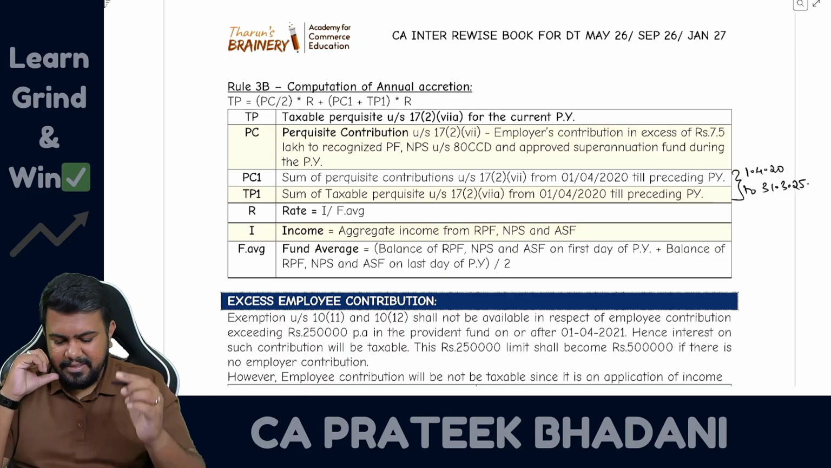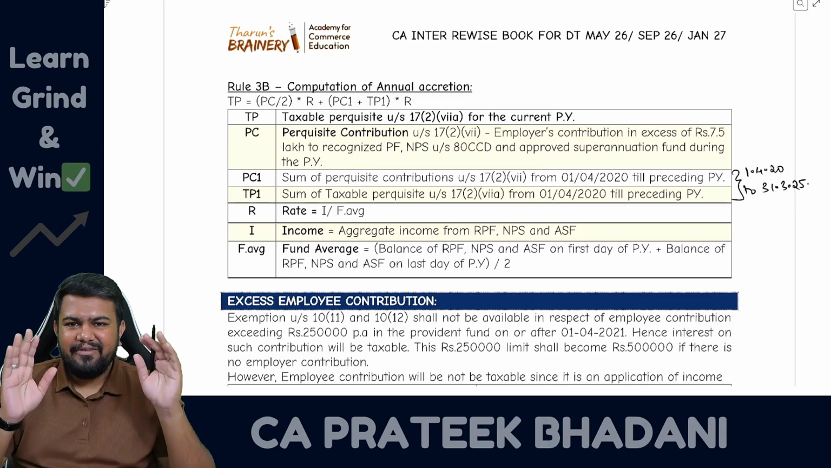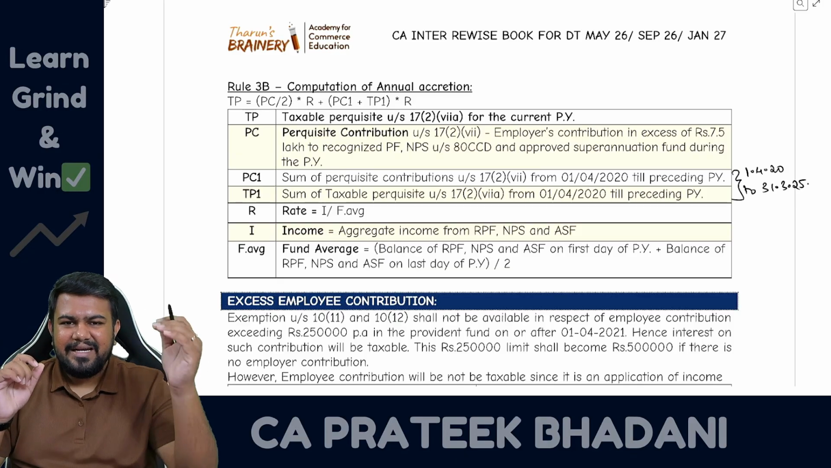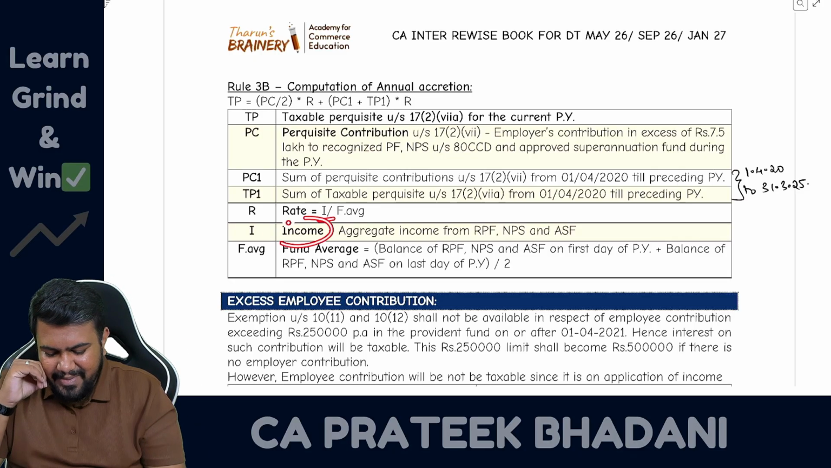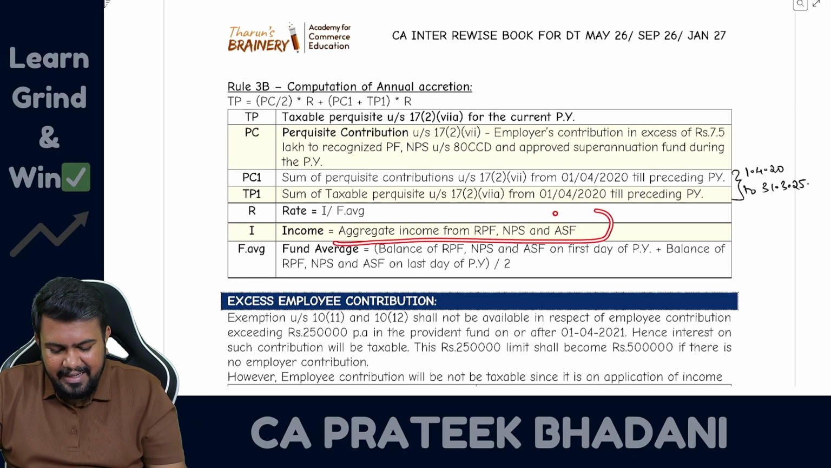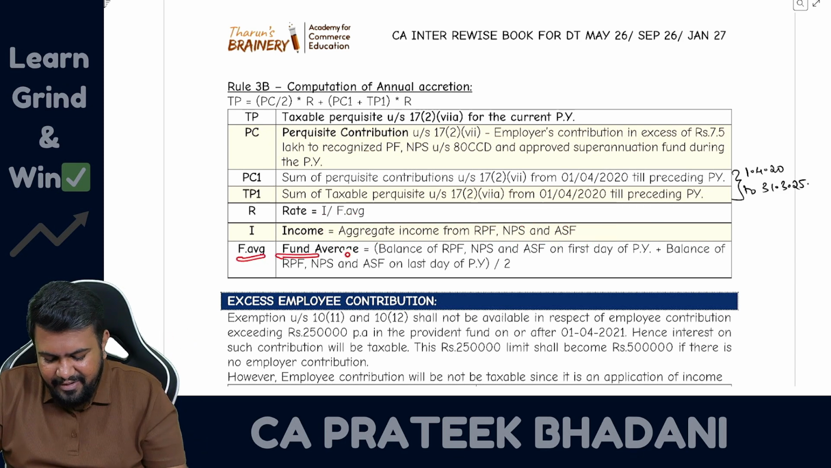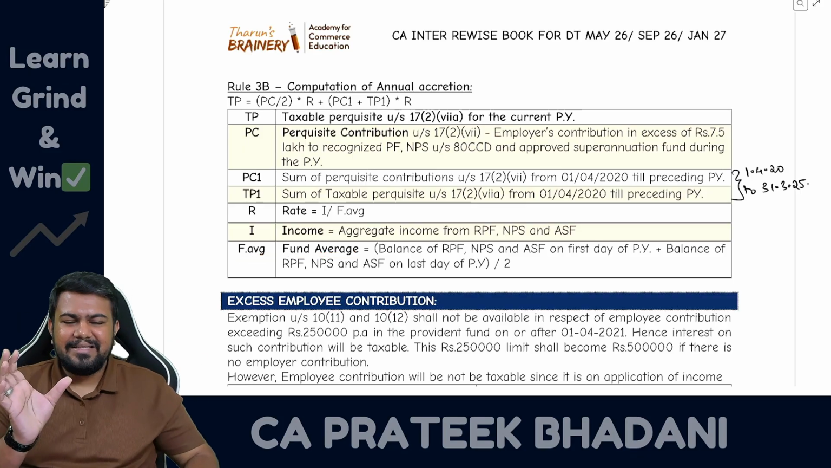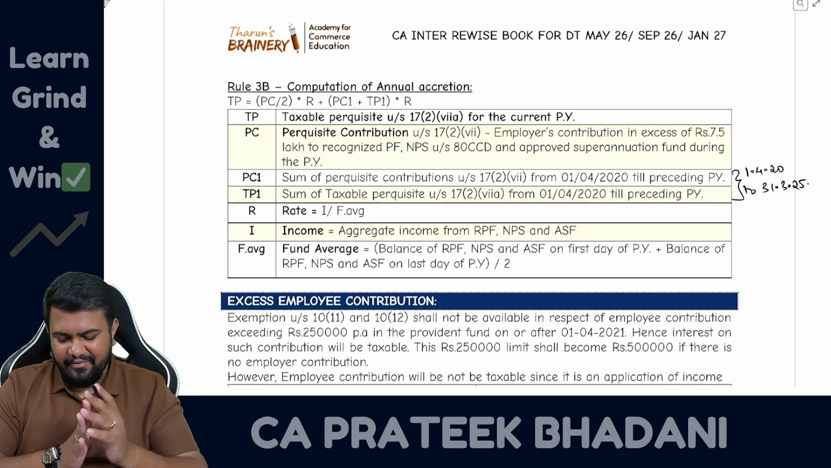And rate means I divided by F average. How to find out the rate? I divided by F average, so income of funds divided by average of funds is equal to rate. What is I? I means income. Income means the aggregate income from RPF, NPS and approved superannuation fund combined. And F average means average of funds. So you take the opening balance, add the closing balance, and divide by 2. That will give you the fund average.